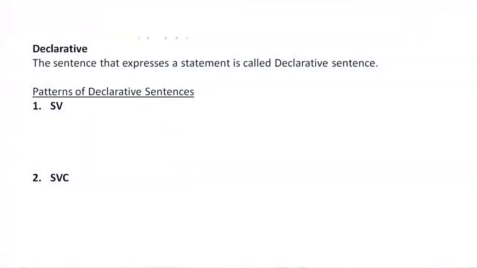The sentence that expresses a statement is called a declarative sentence. Very simple. That means if there is only one statement in a sentence, the sentence is declarative. Now we are going to discuss the patterns of declarative sentences. The first one we will discuss: subject and verb.